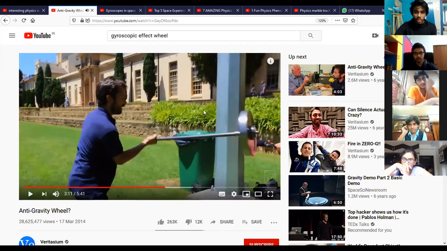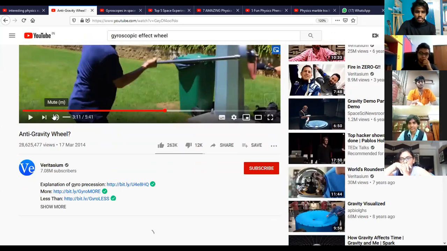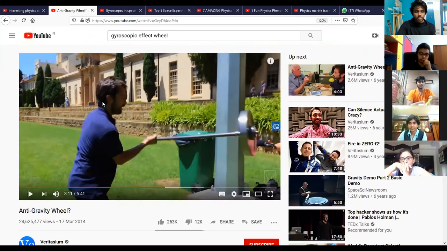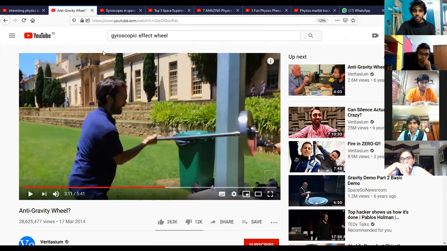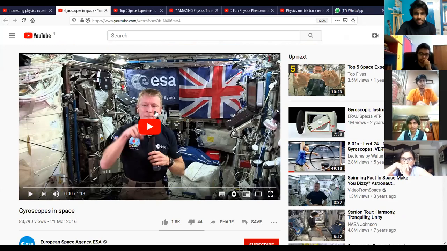He actually explains how this thing works. I can actually explain it too, at the end of the topic of rotational mechanics. I will explain this effect: why is it so easy to just lift off a heavy rod like that? What actually made it that simple? We will definitely discuss this. So you can go ahead and follow this guy. He has a lot of fun videos. I will upload this video anyway on YouTube later.